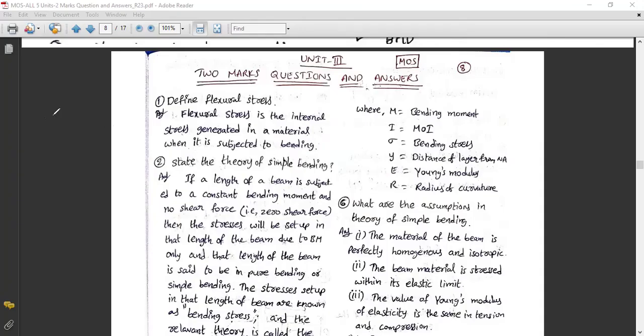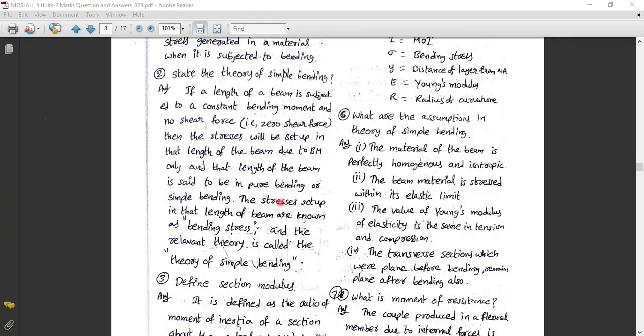Second question: define theory of simple bending. What is the theory of simple bending? Already I have told you, the moment forces are taken in order to calculate the bending forces. Simply, if you bend a body and remove the load, it has to regain its shape. If it is not regaining, it is in the plastic state. If it is regaining, it is in the elastic state.